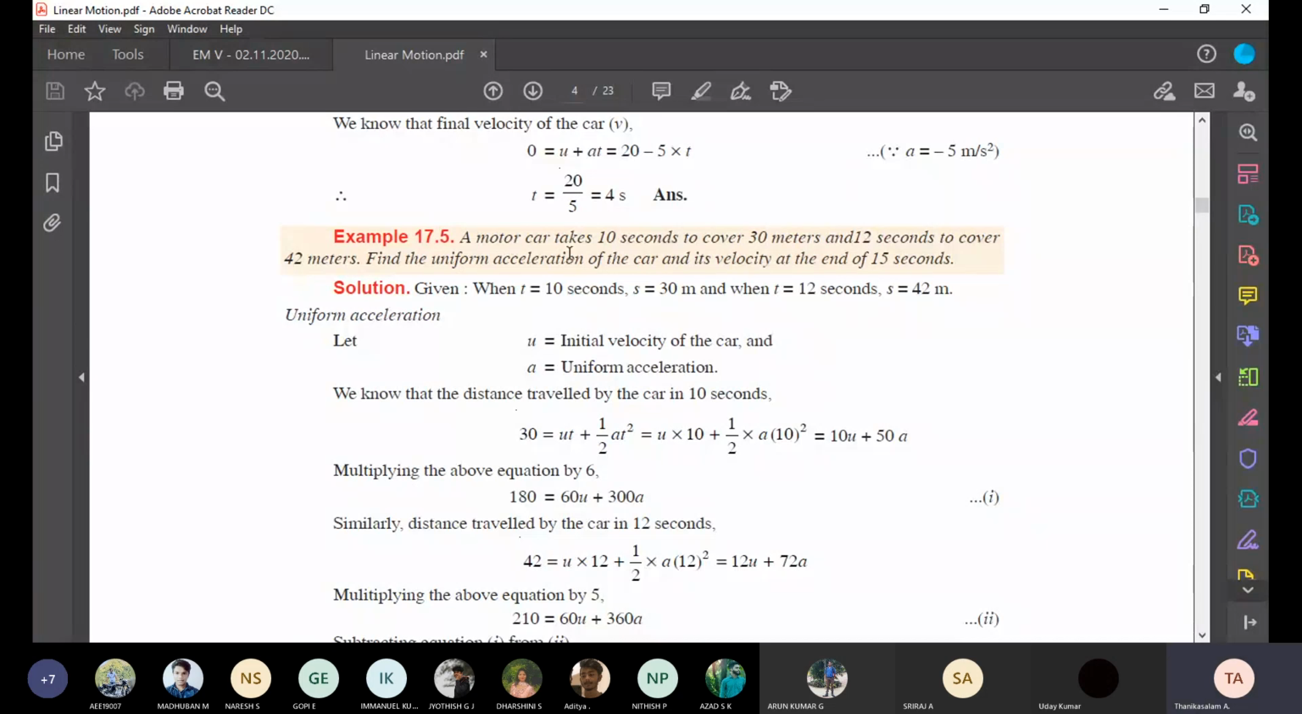A motor car takes 10 seconds to cover 30 meters. This is the first condition. And 12 seconds to cover 42 meters. Second condition. Then find the uniform acceleration of the car and its velocity at the end of 15 seconds. So this question is different from the other ones. We have to form the equations.